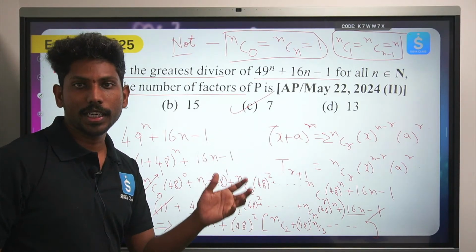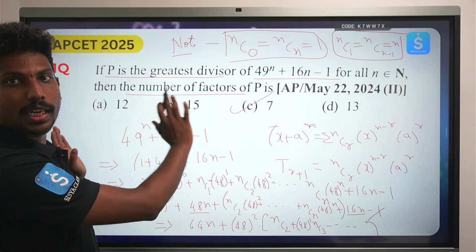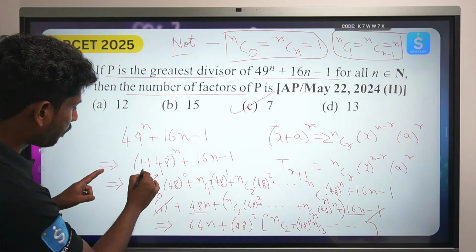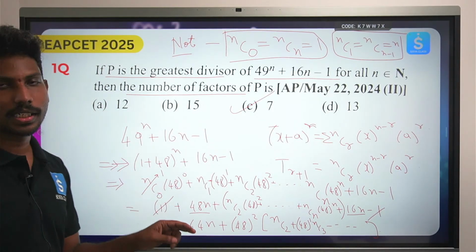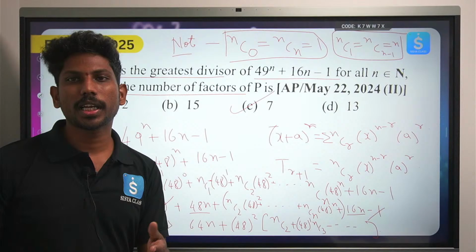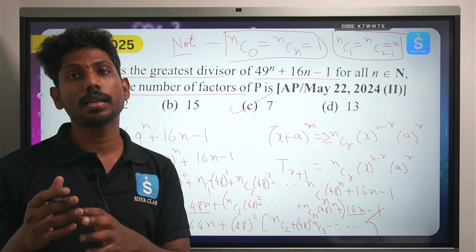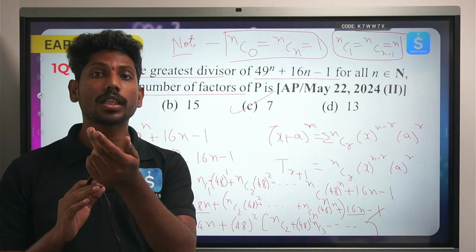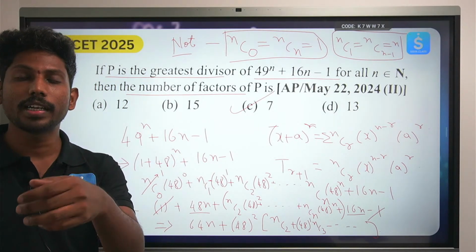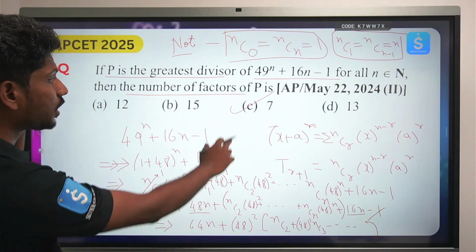We have 7 divisors. Here you should always remember that we have used the complete thing about the binomial theorem. Okay, so purposefully I have taken this difficult question, because such questions may already have come in your IP also, and we have even discussed this sort of question in board exam, especially for mathematical induction. In mathematical induction they also ask divisibility for 11, divisibility for 48. In such cases we'll be using this sort of a technique. Okay, so the number of factors is 7.